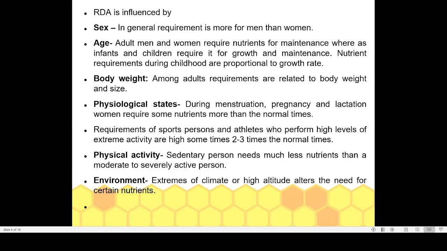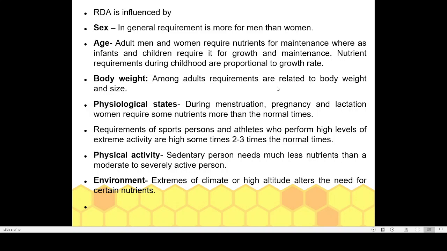In the case of infants, babies and children, nutrients will be used mainly for two purposes. One is growth of the body, to increase the body mass. And so the nutrient requirements of childhood will be higher compared with the nutritional requirements of an adult person. Second is body weight.